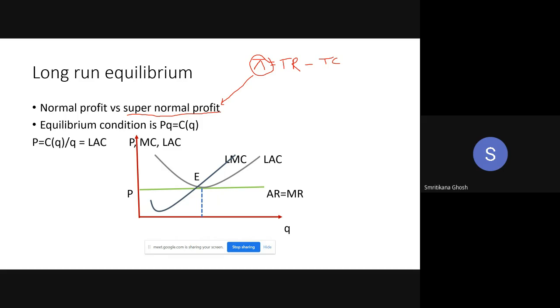Now you can ask me, if this is supernormal, then what is normal? Normal profit is also written here. So what is normal profit? Look, you are the producer. What are the factors of production? All of you know there are basically 4 factors of production: land, labor, capital, and enterprise.